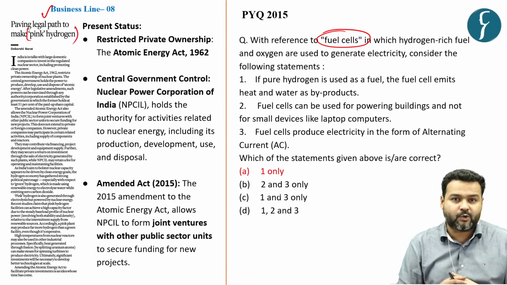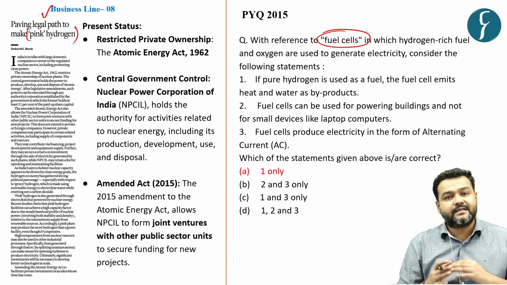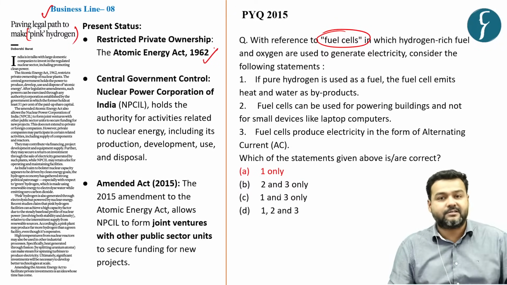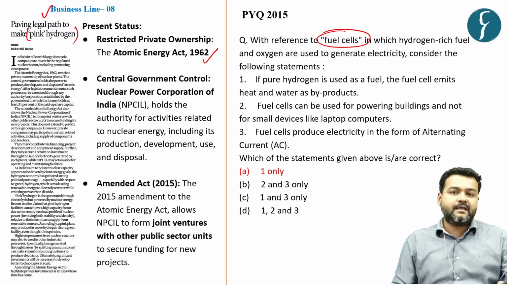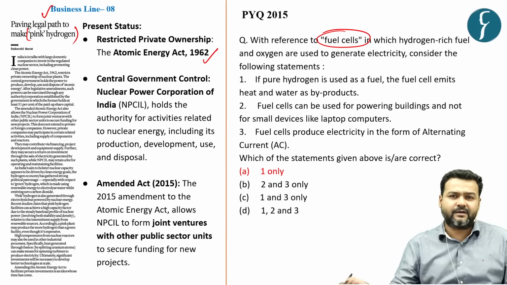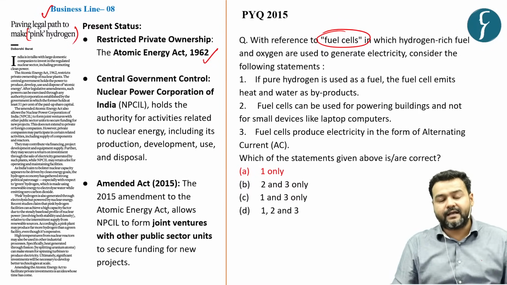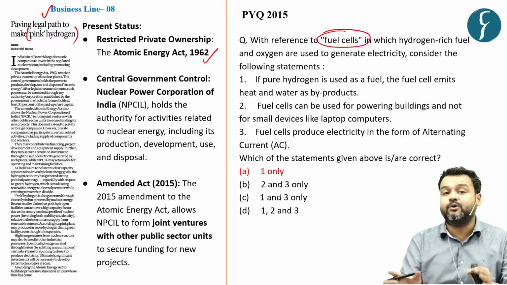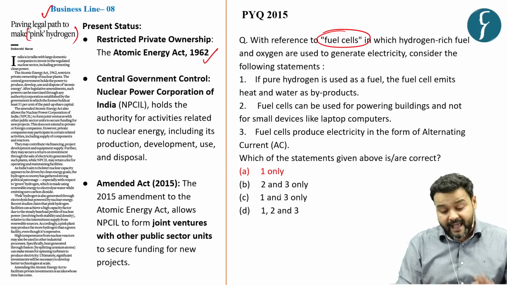Private sector is not allowed under the Atomic Energy Act 1962. They can be a part of that project by delivering some critical units like the reactor. They can deliver the parts, but they cannot own and operate a nuclear power plant as of now.